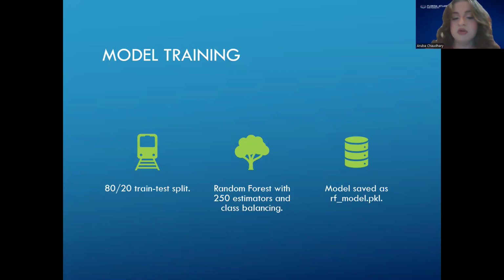I trained the model using an 80-20 train-test split. I used the random forest with 250 trees and balanced class weights so the model wouldn't be biased towards the majority class. During training, I printed out the classification report so I could compare precision, recall, and the F1 score for both severity classes.